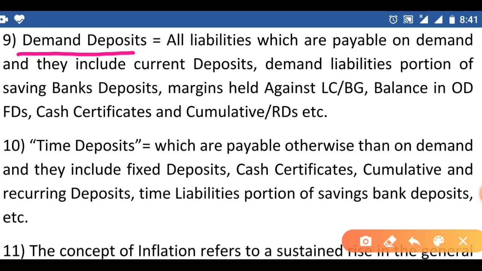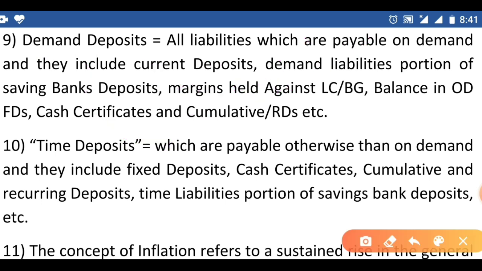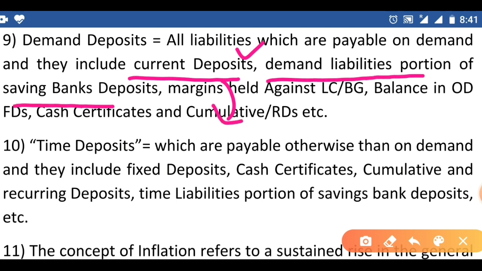Deposits are liability products, meaning we have to pay the money to the customers. Demand deposits, we have to pay whenever the customer requests for the money. These are current account deposits, the balance lying in the current account. Demand liabilities portion of saving deposits, the balance lying in the saving account.